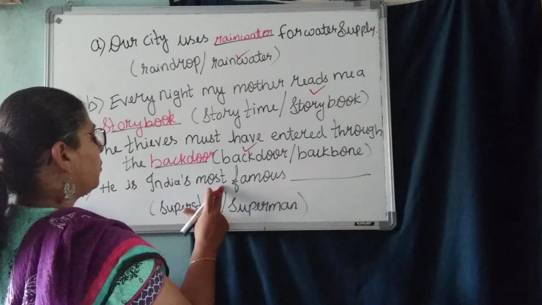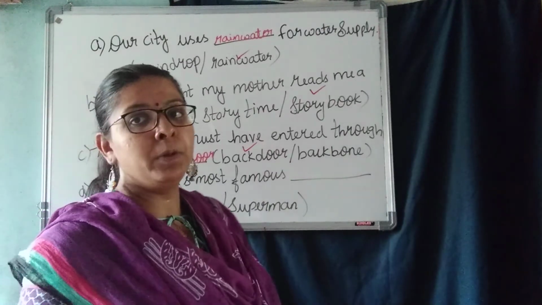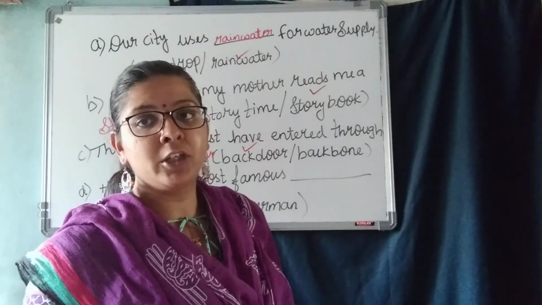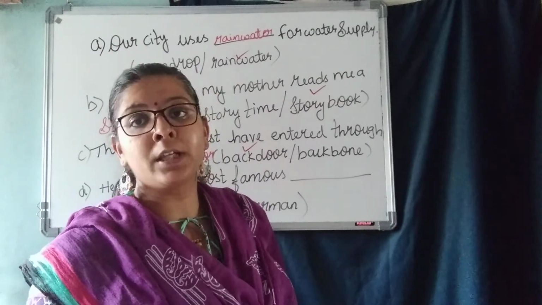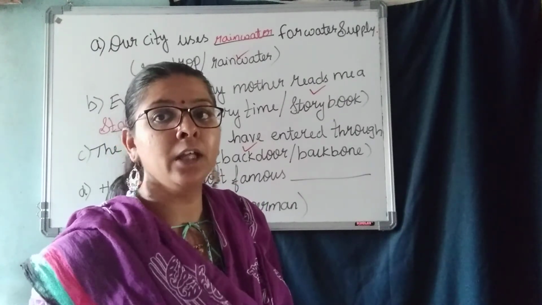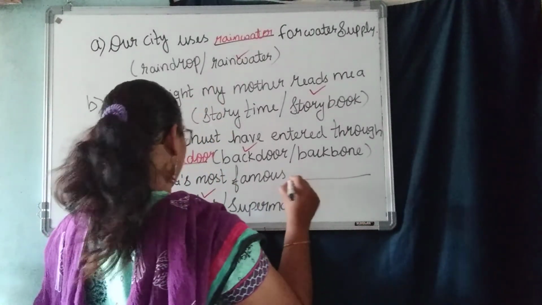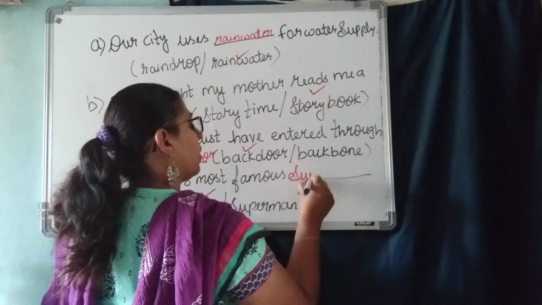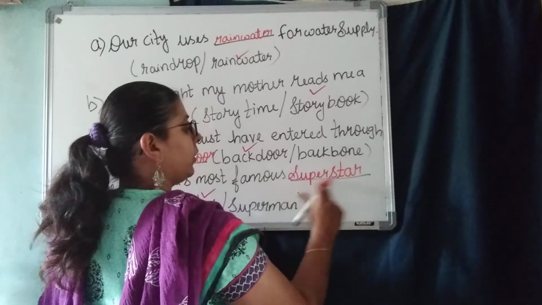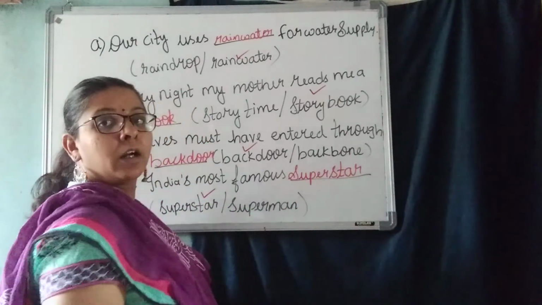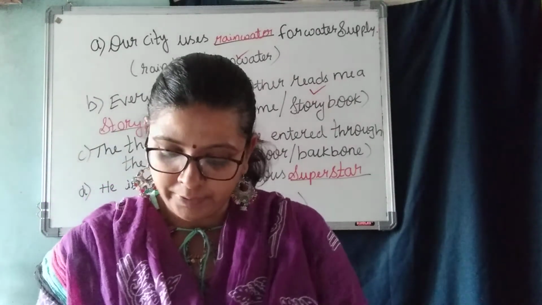He is India's most famous dash. Superstar or Superman? Superstar. We say Amitabh Bachchan is a Superman. No, no. Superstar we say. Dhoni is a superstar. Cricket man. We say superstar. What do we say here? Superstar. This is all compound words, children. Superstar. When we join two different words, we get one word, that is a compound word. Understood? Superstar. Next one here.